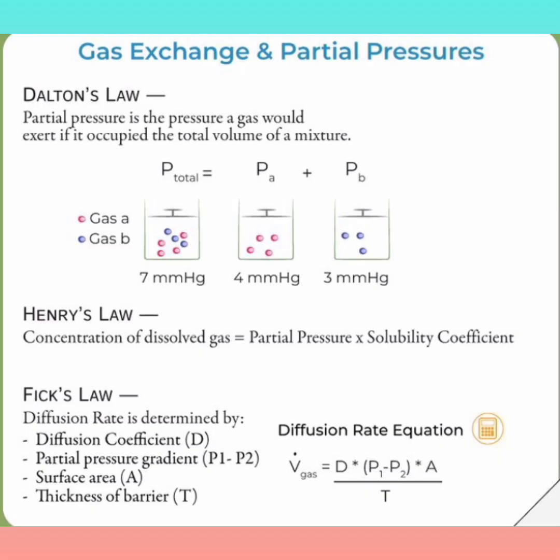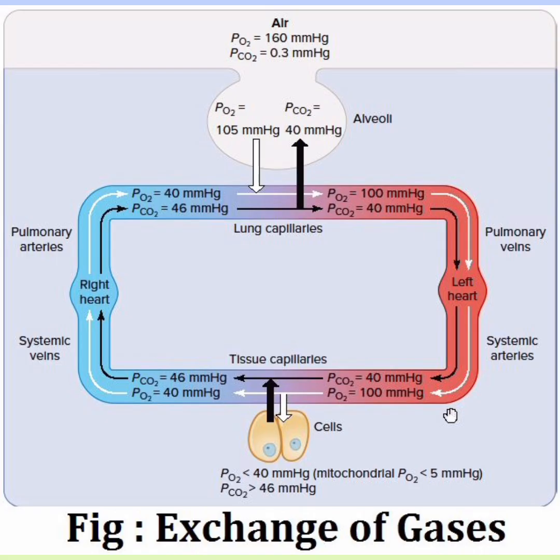Another factor is partial pressure of gases. It is the pressure exerted by an individual gas in a mixture of gases. Partial pressure of CO2 is the pressure exerted by CO2 in the mixture of gases in the system. Let's see how these gases are moving in our respiratory system.